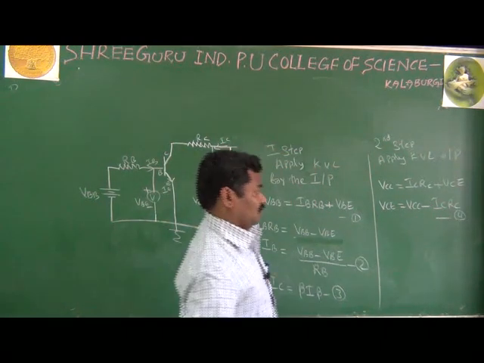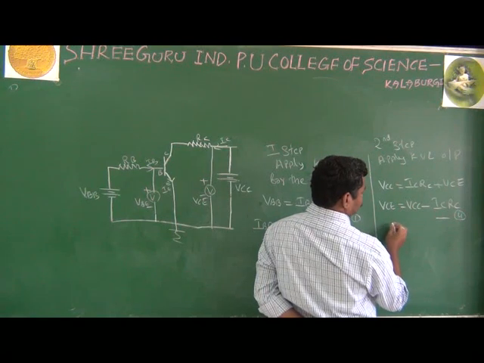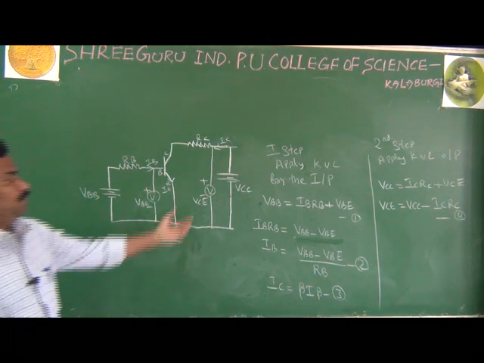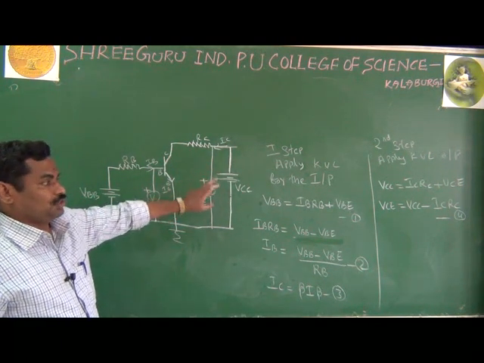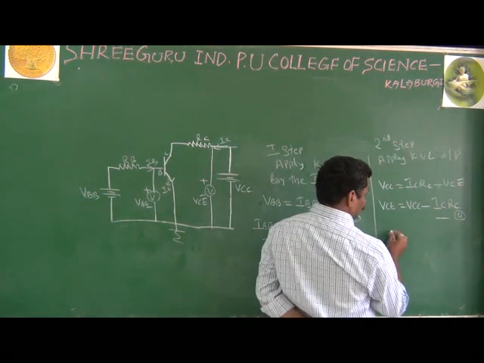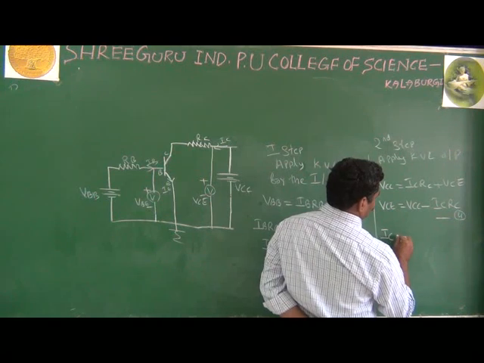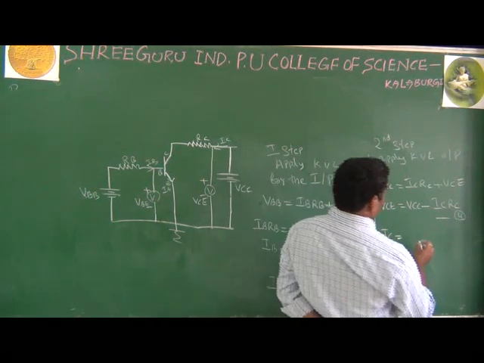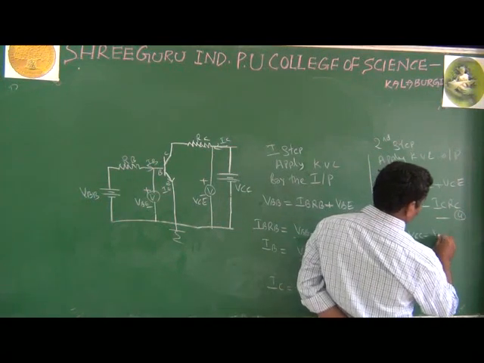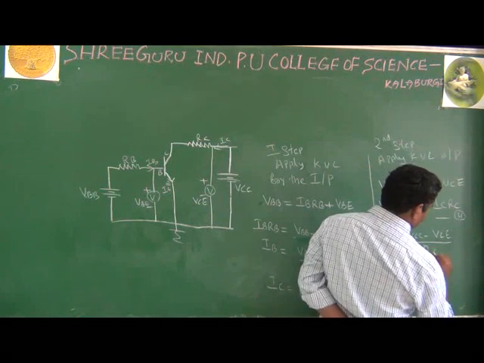Also you can simplify this. If you apply the KVL for the output section, then you can also find out IC. The IC equal to, as you have done here, VCC minus VCE divided by RC.